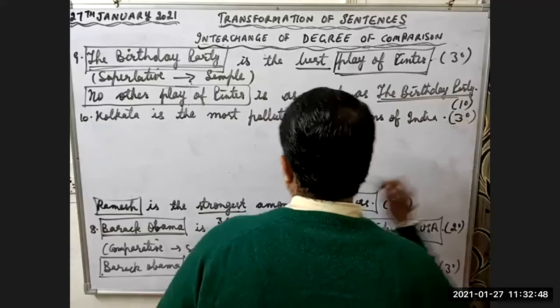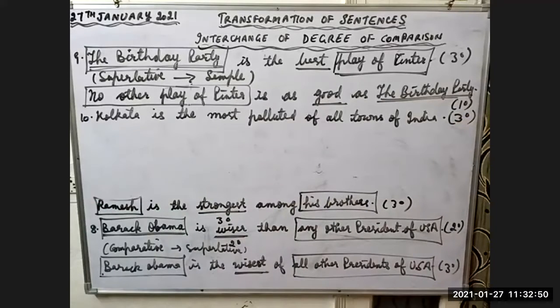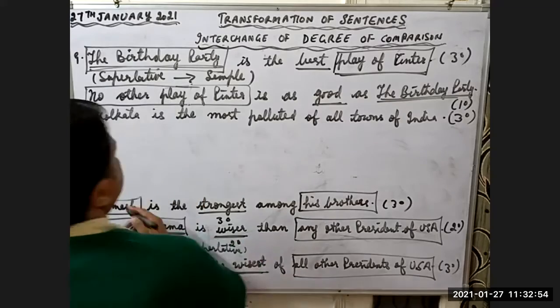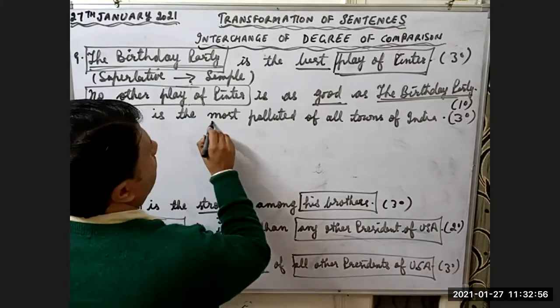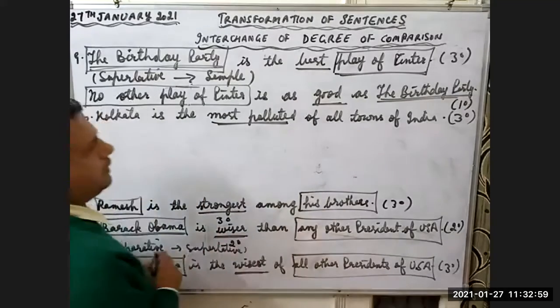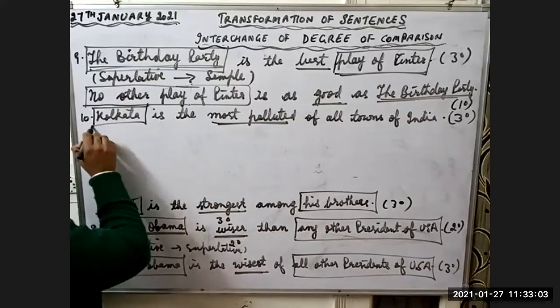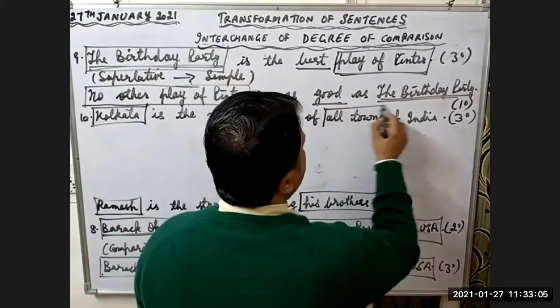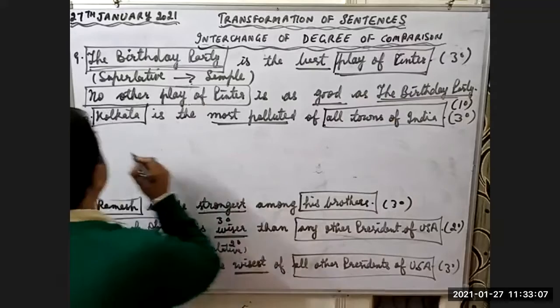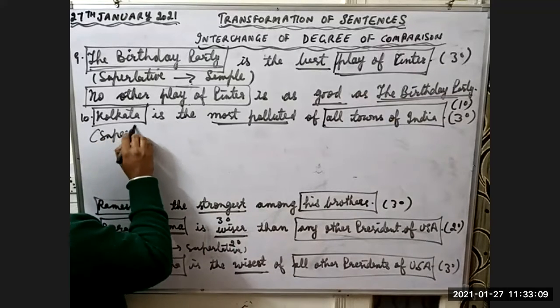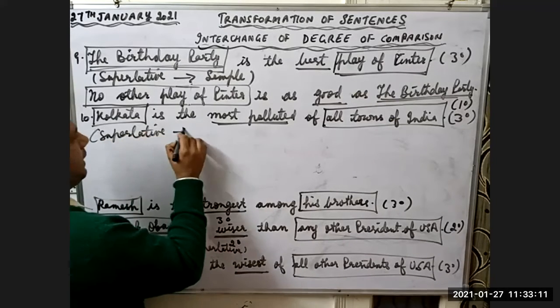This is third degree. Children, see, the most polluted is third degree. We are comparing Kolkata with all towns of India. So this is superlative degree. Let's change it to simple degree.